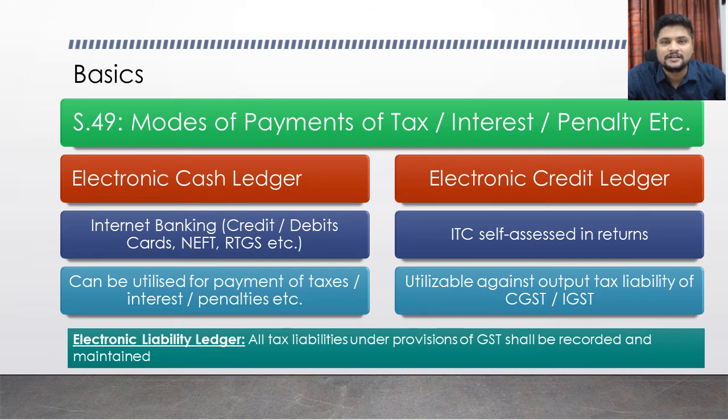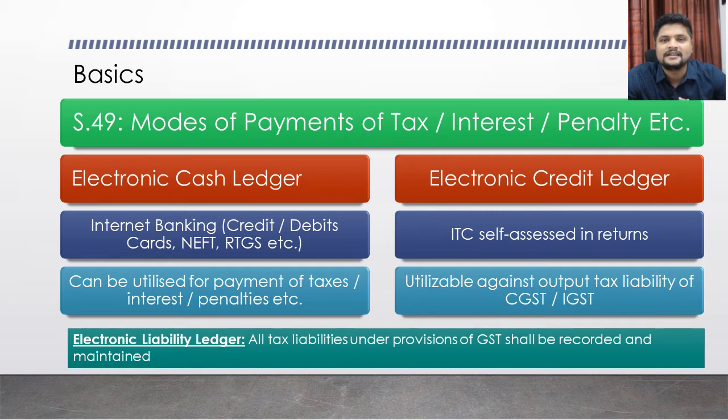The electronic cash ledger is for the purpose of paying any taxes, duties, penalties, fees, etc. under the GST Act. Whatever the nature of the amount payable under GST law, it can be paid by using the electronic cash ledger. How does it work? If you have to pay any taxes or duty under the GST law, you first pay to the electronic cash ledger.